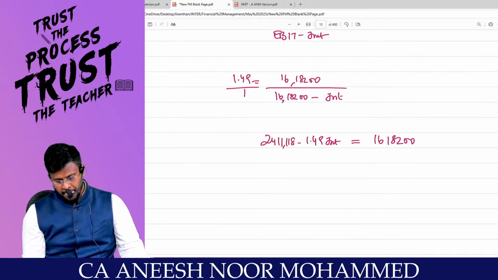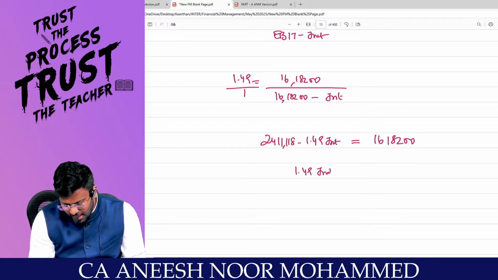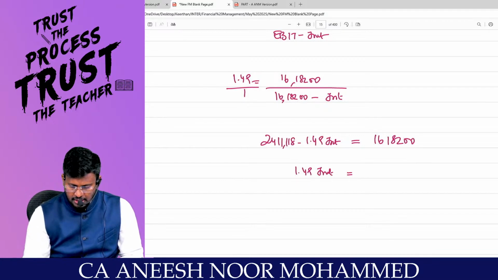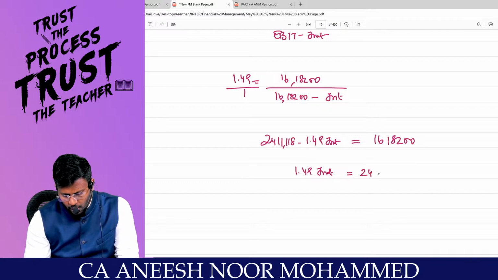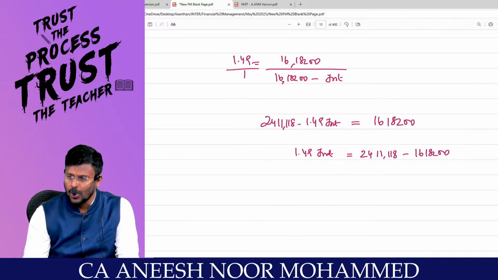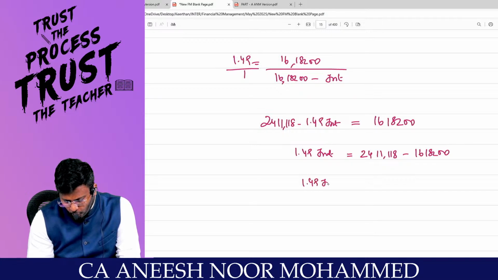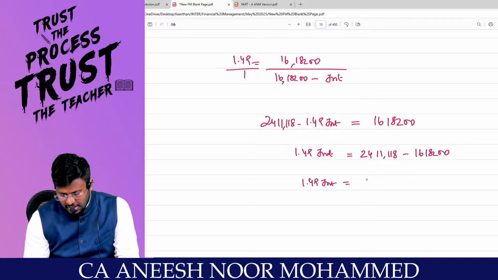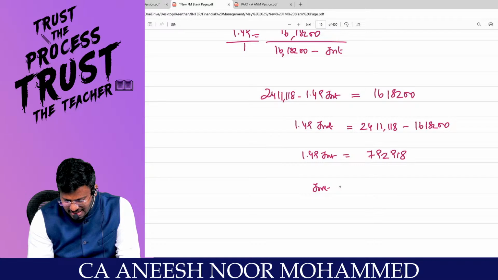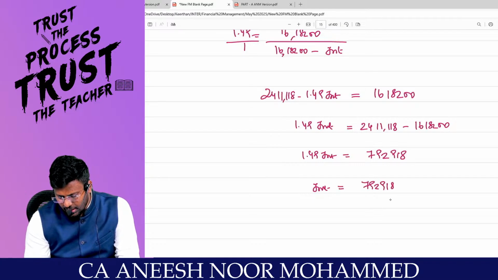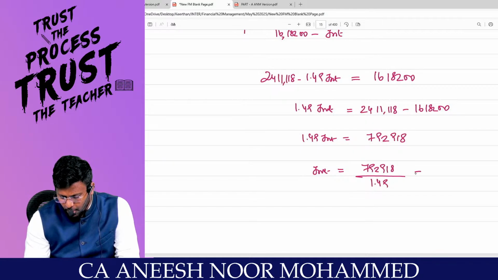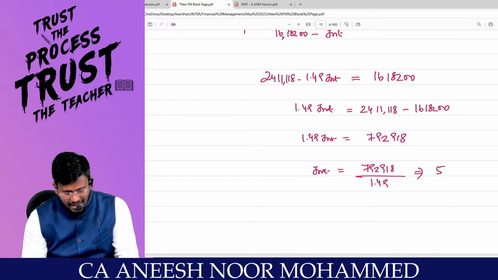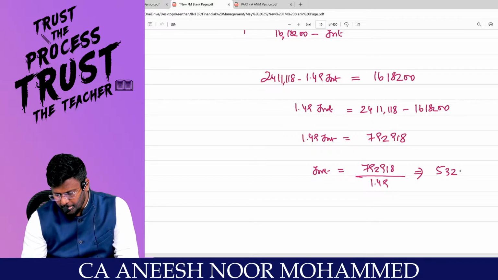Are you all really with me? That means 1.49 interest is equal to 24 lakh 11,118 minus 16 lakh 18,200. Are you all really with me? So 1.49 interest is equal to 7 lakh 92,918. So interest is equal to 7 lakh 92,918 divided by 1.49 comes to 5 lakh 32,160. Are you all really with me?